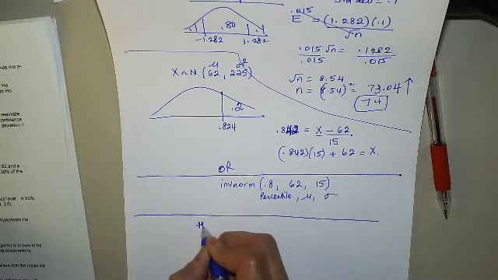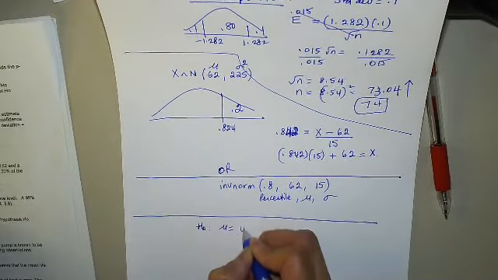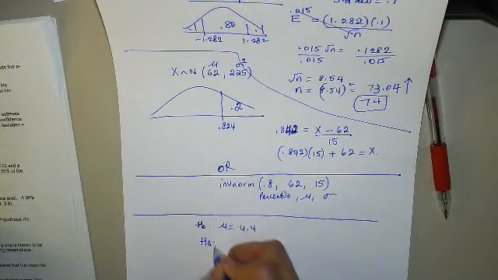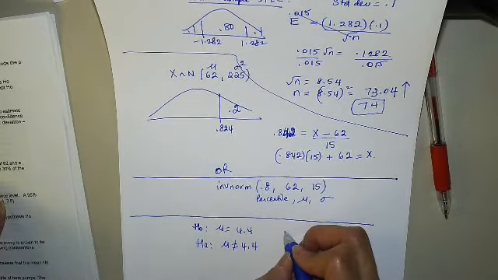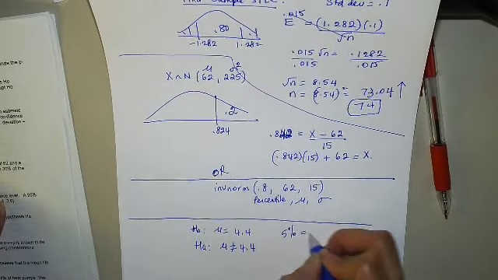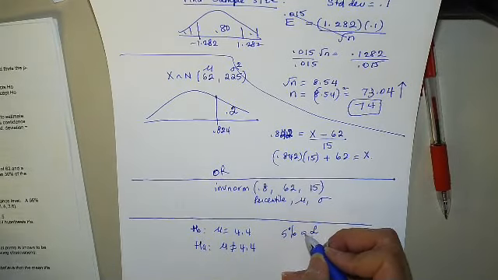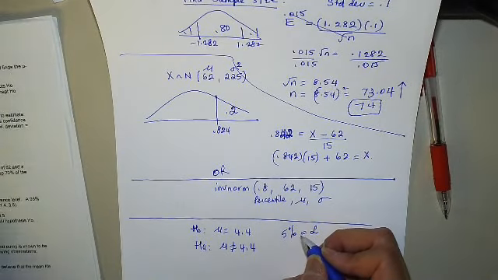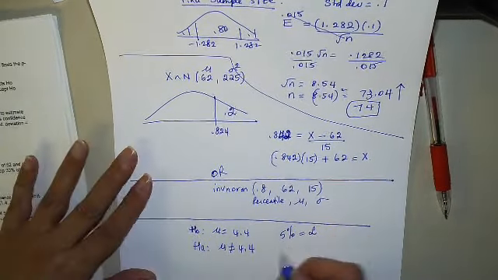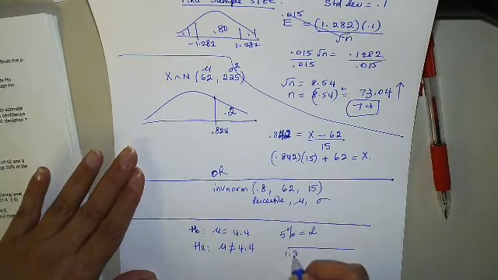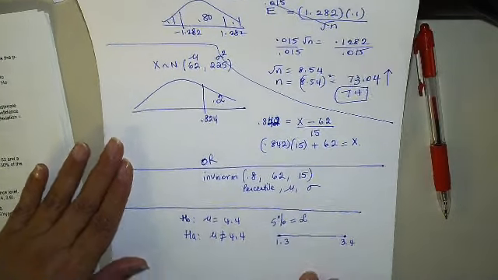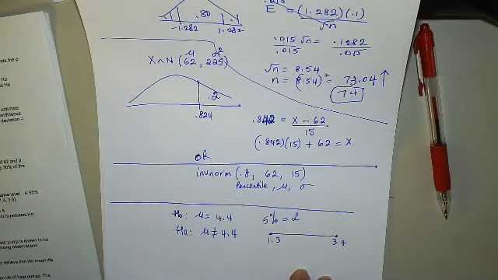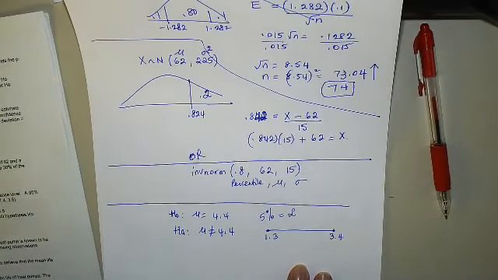Oh, this is a good one. Let's do this next one. It says the marks, I did that one. We want to test H naught, mu equals 4.4 versus HA, mu not equal to 4.4 at the 5% significance level. The 95% confidence interval for mu calculated from a given random sample is 1.3, comma 3.4.